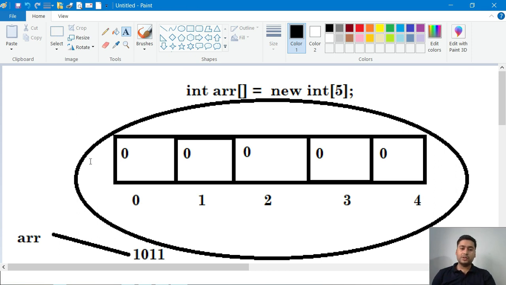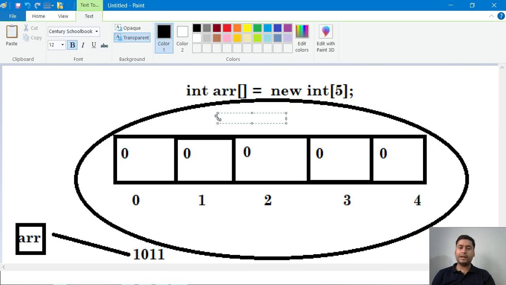The address of this object will be stored inside arr, and through that we can access this array. One more thing is very important. Internally, whenever you create an array, it will create one variable called length.